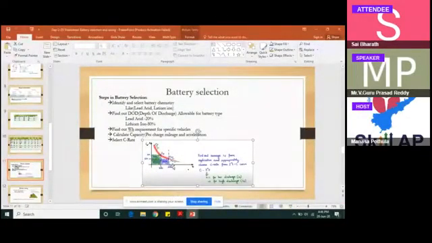Let's suppose you have one battery, 20 hours, 20 into 5, what is the AH? 100 AH battery. So for a 100 AH battery, if you are utilizing it for 20 hours at the rate of 5 amperes, then it can obviously last for 20 hours. Suppose for the same battery, using the C into I power T relation, if you want to use it for 10 hours, then it can be 7 amperes. So as soon as you utilize more current, the time will come down.